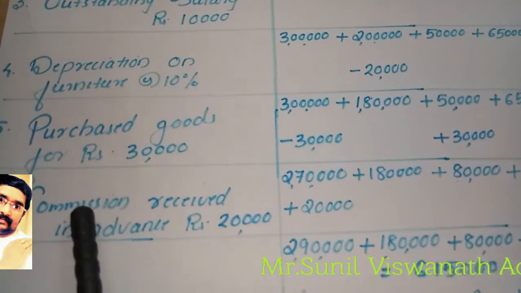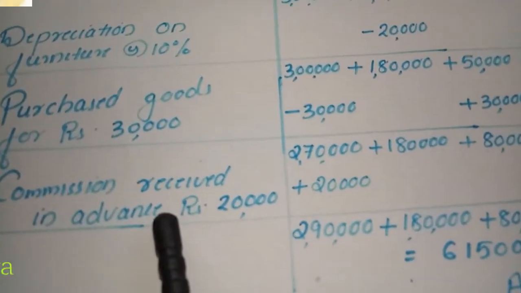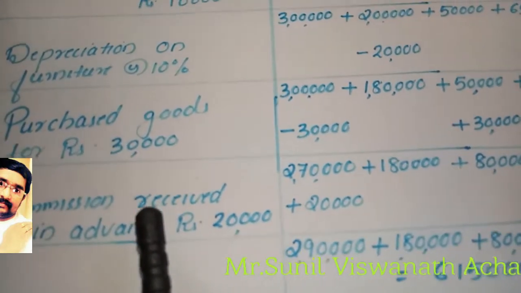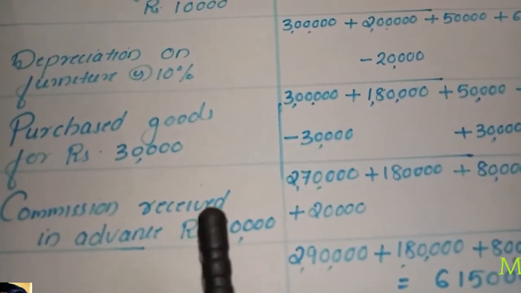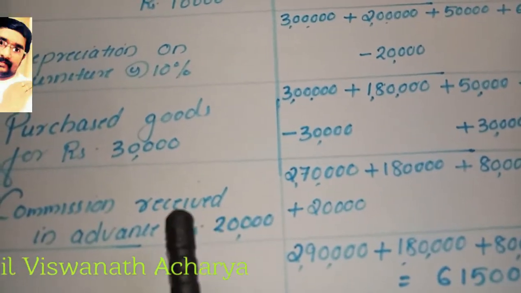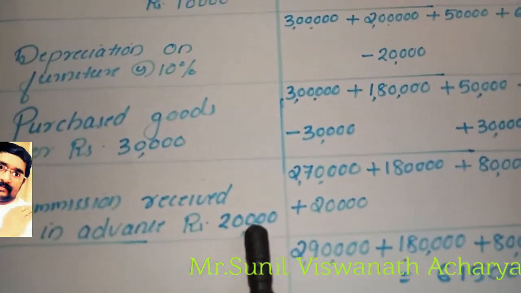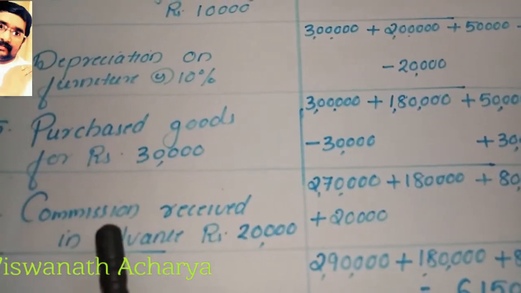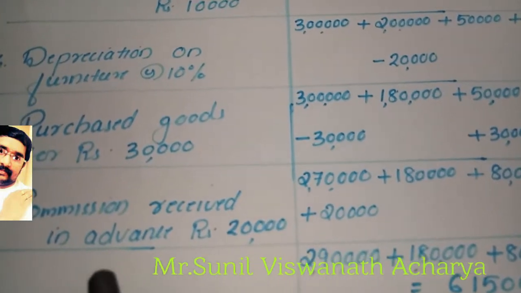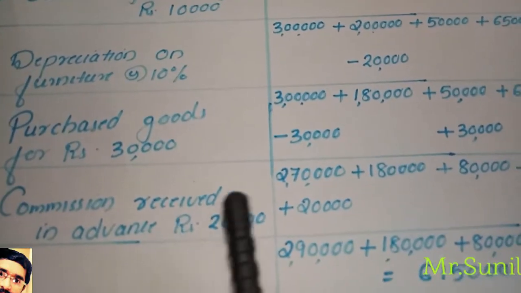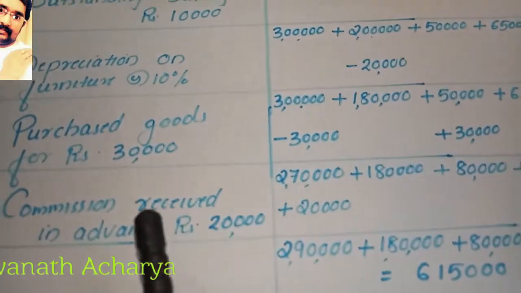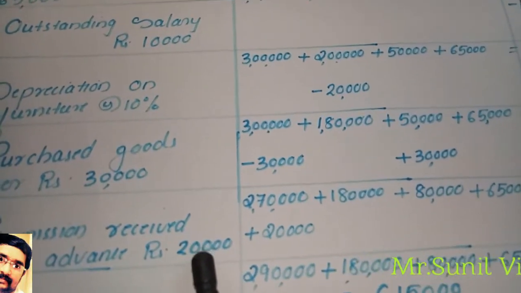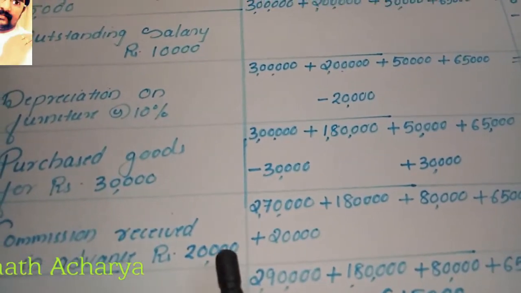Now the last transaction, commission received in advance. We received advance commission of 20,000. Always remember, any income received in advance is our liability. If you receive anything in advance, it is our liability. So any income received in advance is our current liability. The commission we received in advance does not belong to this year, it belongs to next year. That is why any advance received this year is our liability.